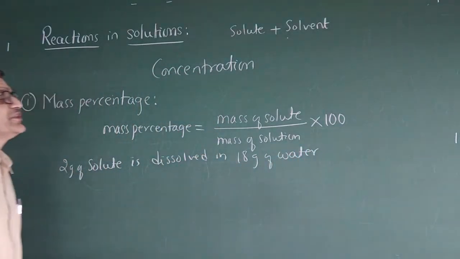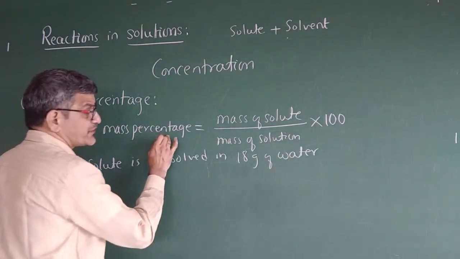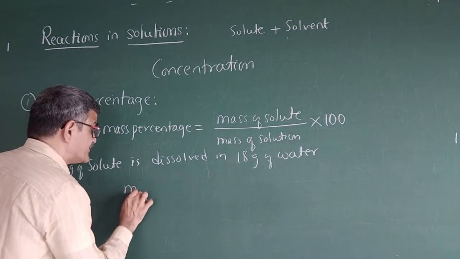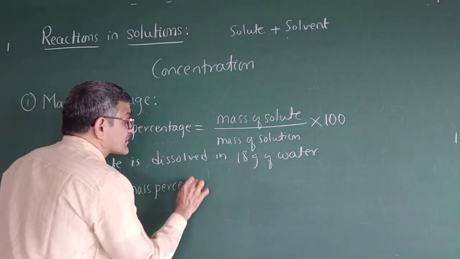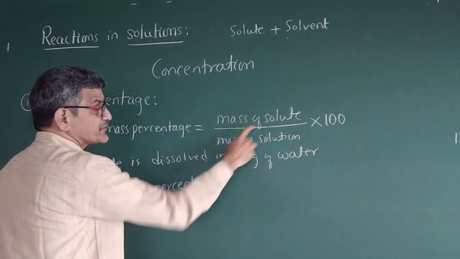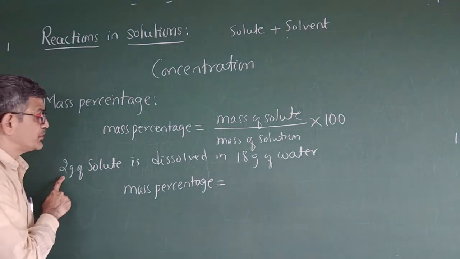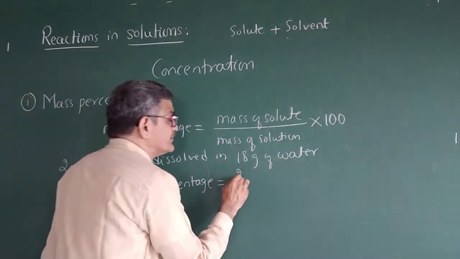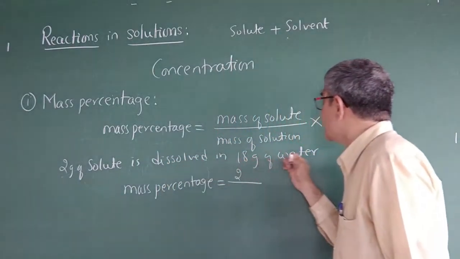Okay. What is the percentage of the solution? That is mass percentage. So what is the formula? Mass percentage equals mass of solute divided by mass of solution into 100. How much solute is taken? 2 gram of solute. The solute is dissolved in 18 gram of water.